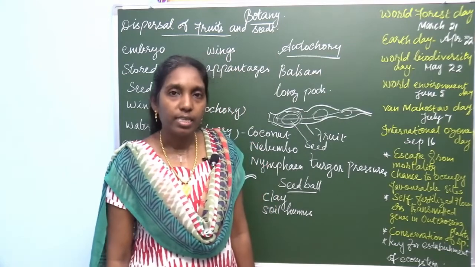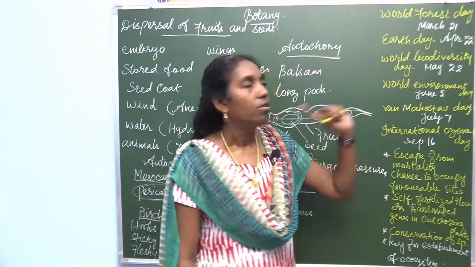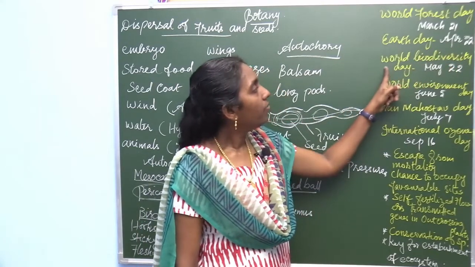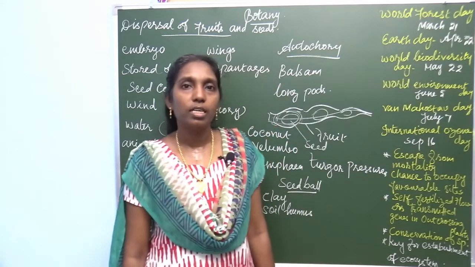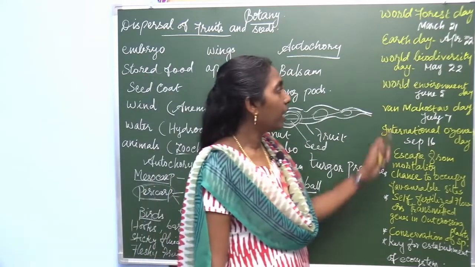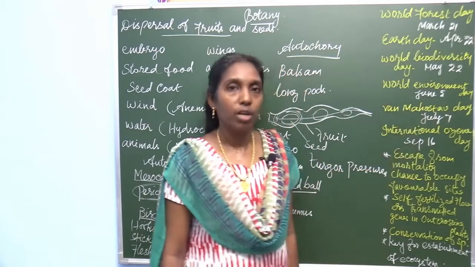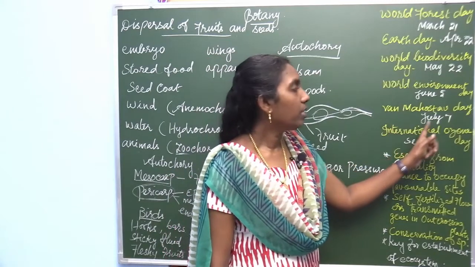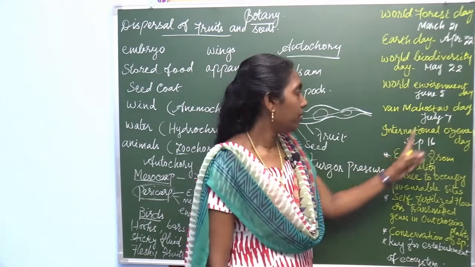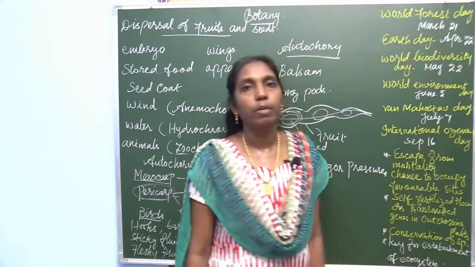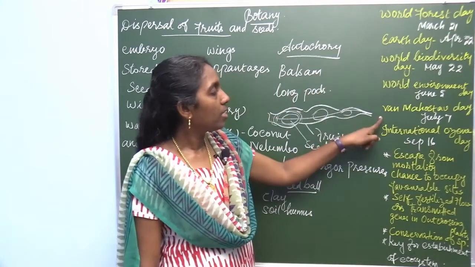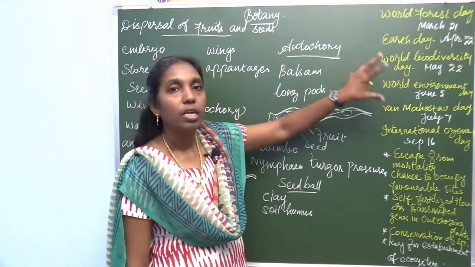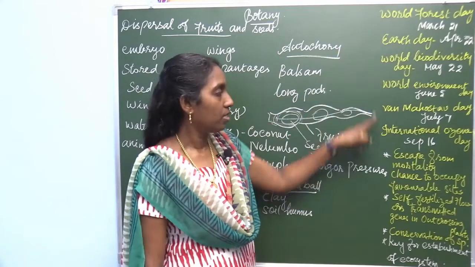April 22nd is known as Earth Day. Then May 22nd is called World Biodiversity Day. June 5 is World Environmental Day. July 7 is Van Mahotsav Day. And International Ozone Day is September 16. Just remember these days, learn all these dates with the important ecological days. For 2 mark or 3 mark, and mainly for one word questions, this is important.